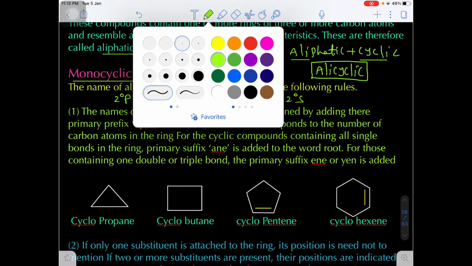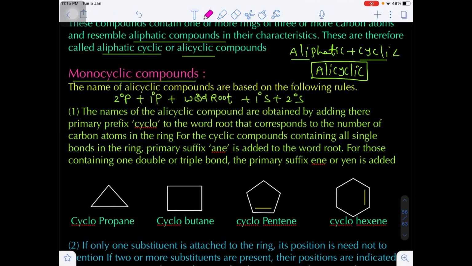In the starting classes I explained the significance of the primary prefix. Primary prefix corresponds to cyclic compounds. So in the case of monocyclic compounds we have to use cyclo before the word root.